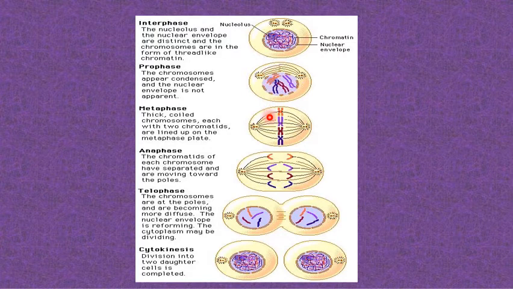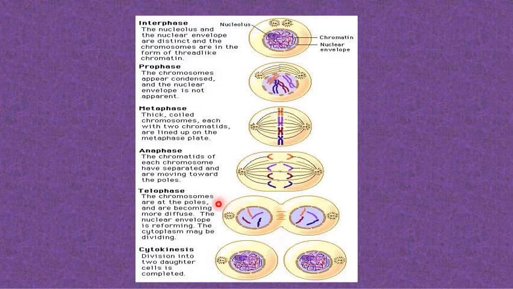In metaphase, they become thick coiled chromosomes with two chromatids, the centromere in the center, and they all are arranged in one plate, which is called your metaphase plate. And in anaphase, the chromatids of each chromosome separate and start moving towards the opposite poles with the splitting of the centromere. Chromosomes are towards the poles, whereas the arms are towards the center.